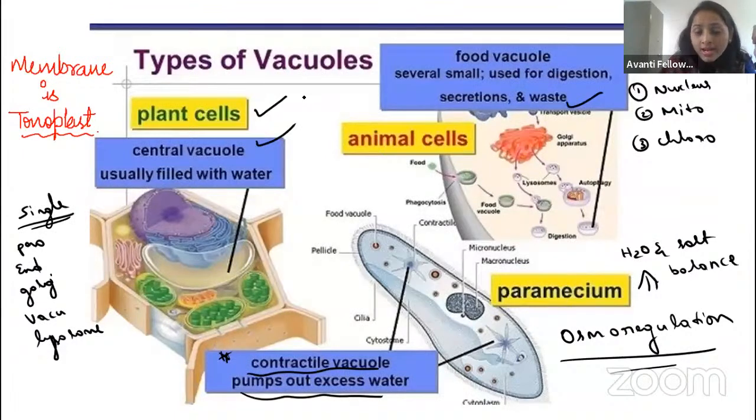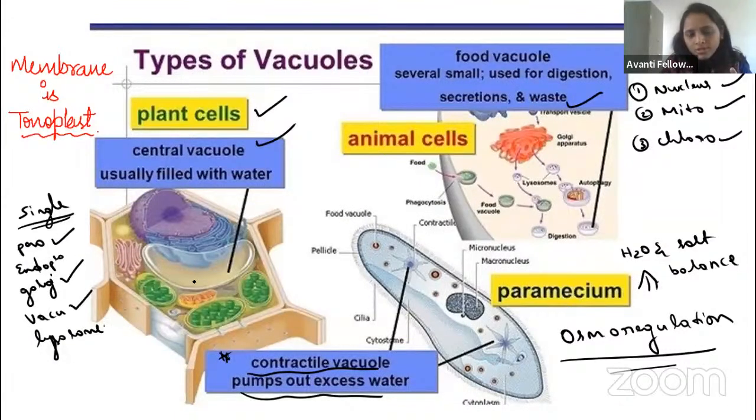In the eukaryotes they have membranes, but some of the organelles have a double membrane, two membranes. If they ask about double membrane: nucleus, mitochondria, chloroplast. If they ask about single membrane: peroxisome, endoplasmic reticulum, Golgi apparatus, vacuole and lysosome. Those are having a single membrane. The membrane of the vacuole we will call tonoplast. We will not call it a plasma membrane. Remember, tonoplast.